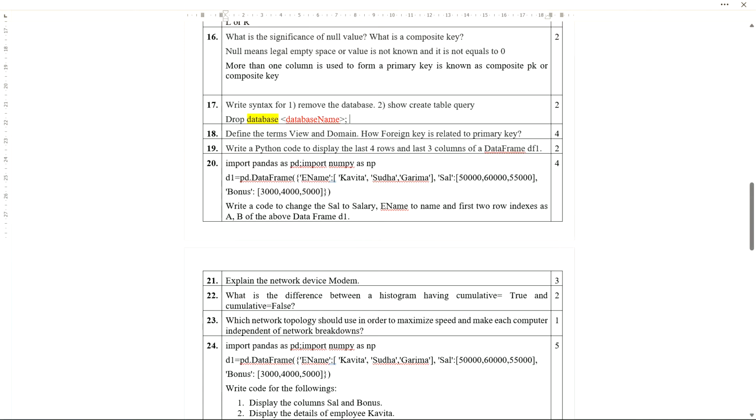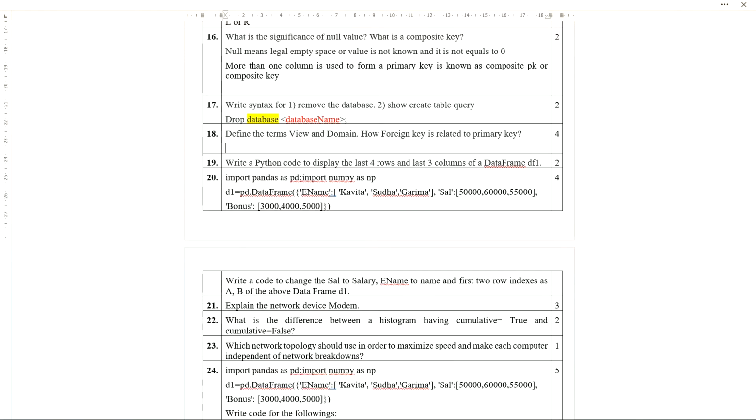So let me tell you how a foreign key is related to a primary key. This one you need to remember. Let me write it down so that you can also note it down. Both the columns must have the same data type.